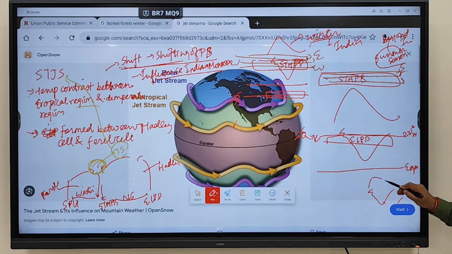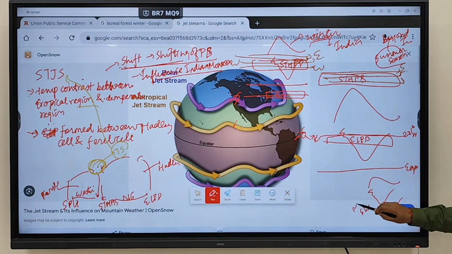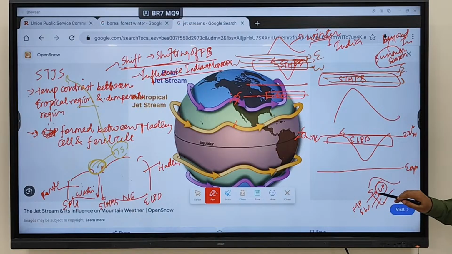See, for the southwest monsoon to move towards India, what is required? Where should high pressure be formed? Here. Where should low pressure be formed? Here. At the Indian landmass, if low pressure is formed, then only will wind come from the ocean towards land. So at the ocean, which pressure is going to be formed? High pressure. At the land, which pressure? Low pressure. Clear? Any doubt?